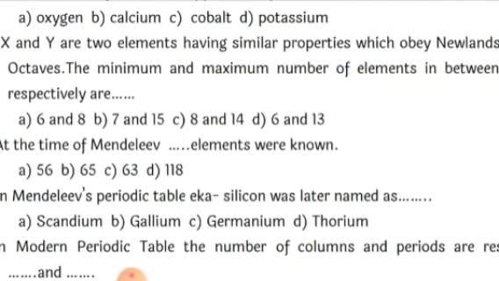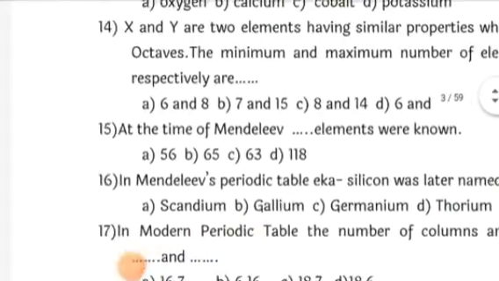Because first element, then 8th element, then you will have 14th element, right? So in this way you will have 6 coming before 7, and 13 coming before 14, right? So the correct option is 6 and 13.